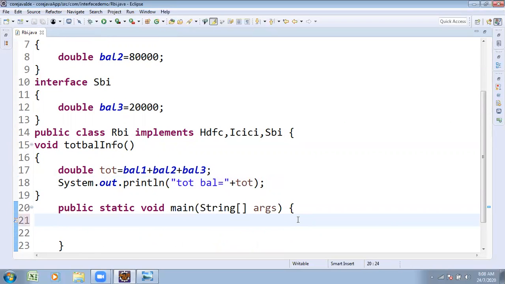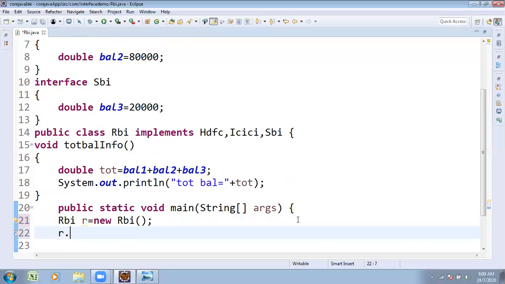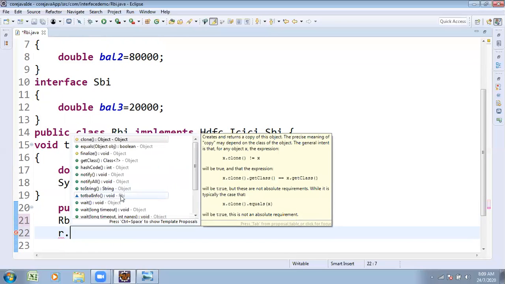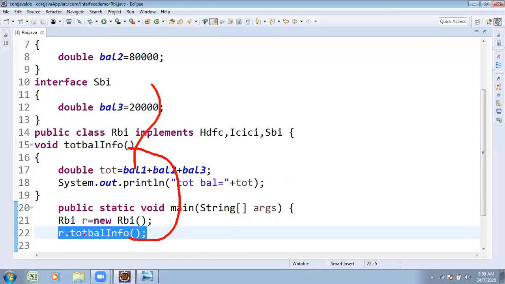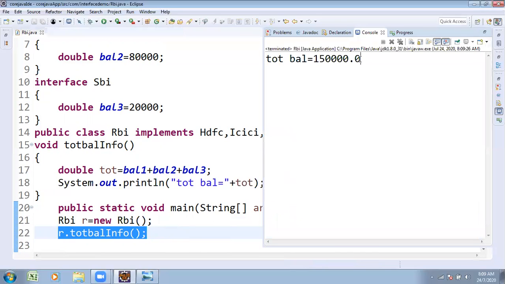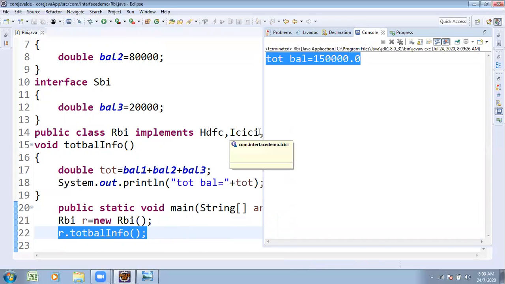After making that, execution starts from the main method, making RBI static to non-static. RBI R is equal to new RBI. R dot, there is a method name, totalBalanceInfo, which I wanted to call. Execution started. The cursor goes over here and this method executes. This method retrieves the properties from several interfaces. Try to observe once: you're getting the whole bank balances of all banks.